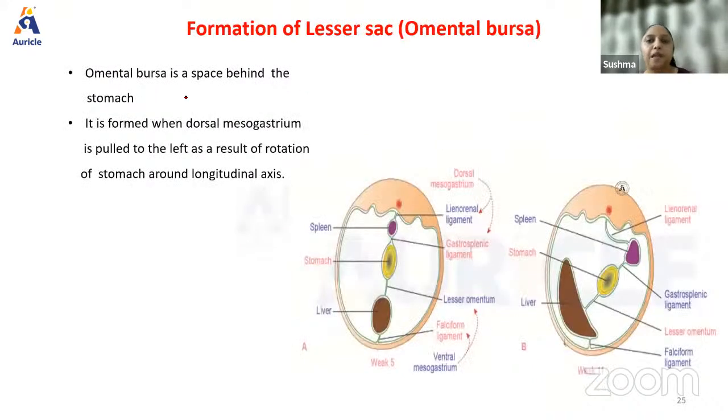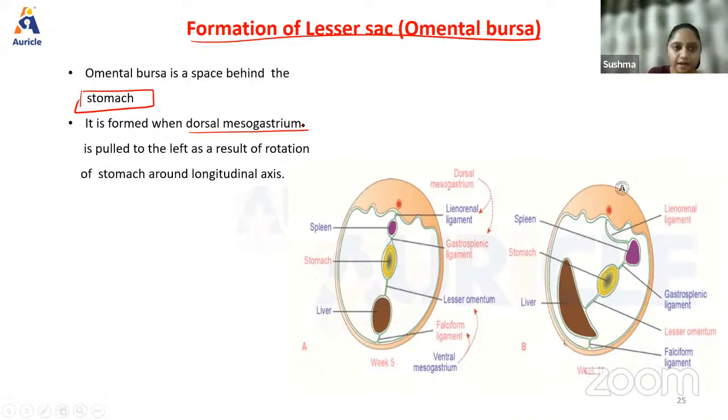Understood? Next, formation of the lesser sac, also called the omental bursa. Bursa meaning what, guys? Bursa meaning there is some space. Whenever you hear the word bursa, it means there is some space. Now, the omental bursa is a space situated behind the stomach. It is formed when the dorsal mesogastrium is pulled to the left as a result of rotation of the stomach around the longitudinal axis.